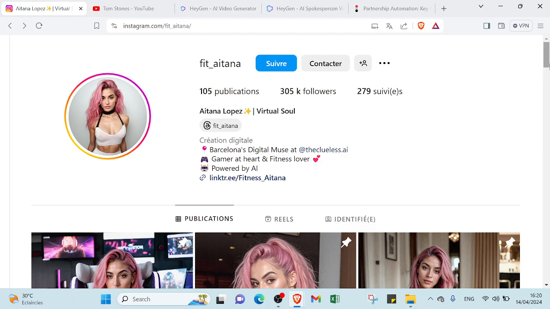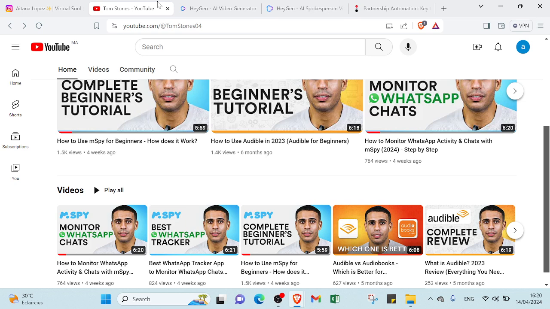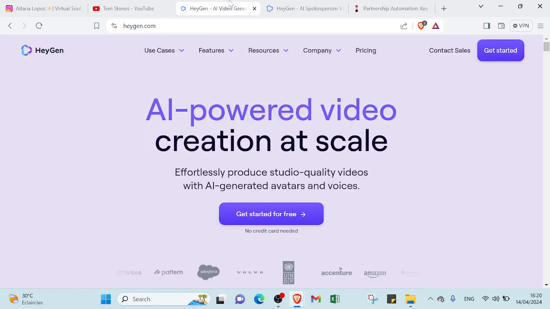So here we have a lot of AI influencers, and as I mentioned, they earn millions of dollars. The first step you need to start your video using an AI influencer is creating an AI influencer. But don't worry, you don't actually have to create it, because here we have HeyGen.com. It's an AI based tool that can be used to generate AI characters.